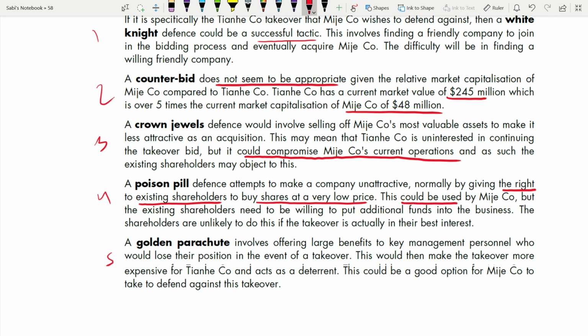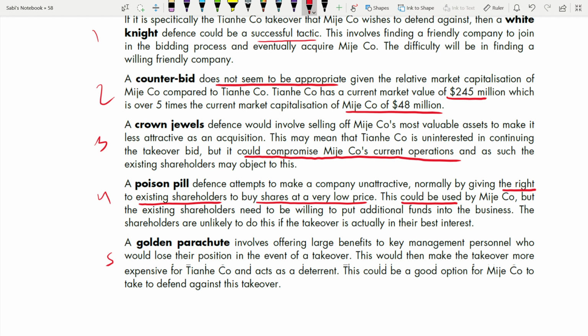I'm told you always answer in probability terms. Could be, maybe, perhaps, most likely, most unlikely, but never sure. You're never 100% sure of what you're saying. This could be used, but the shareholders have to be willing to do it. So the shareholders are unlikely to do this if the takeover is actually in their best interest. If the takeover is actually going to benefit you, then why would you want to defend yourself from that takeover? Shareholders will not do this at that time.